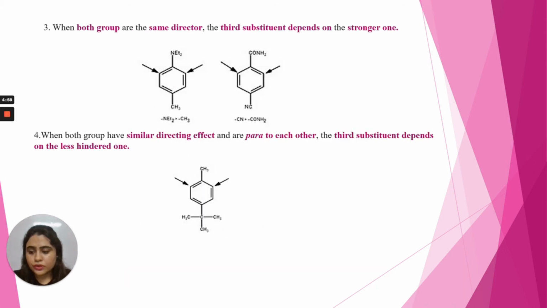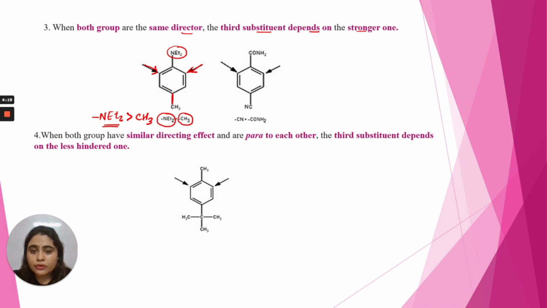Now we come to the third rule. When both the groups are the same type of director, either both meta-directing or both ortho and para-directing, the third substituent will depend on the stronger one. Like N-diethyl, this is a secondary amine, and this is the methyl. Both are ortho and para-directing groups, but the effect of this diethyl amine is more as compared to the CH3. It is stronger. That's why the third substituent will attack at the ortho position. It will not attack at the para position, because at the para position we have a methyl group.